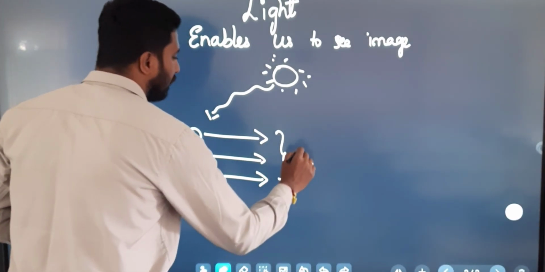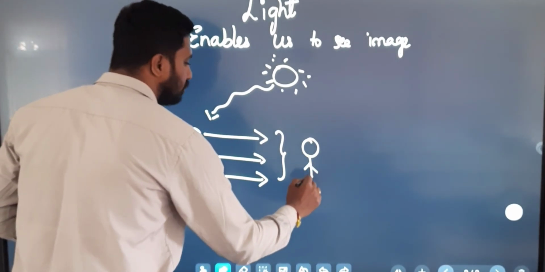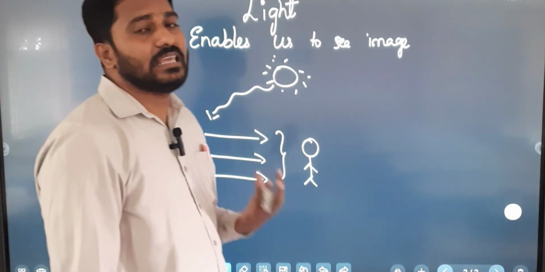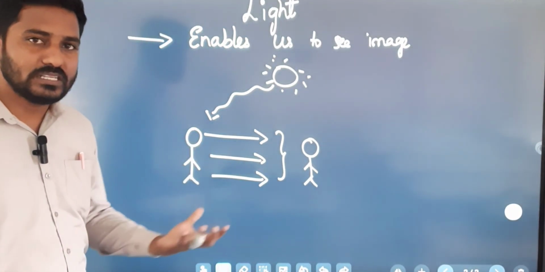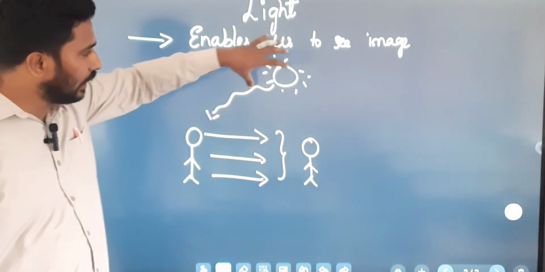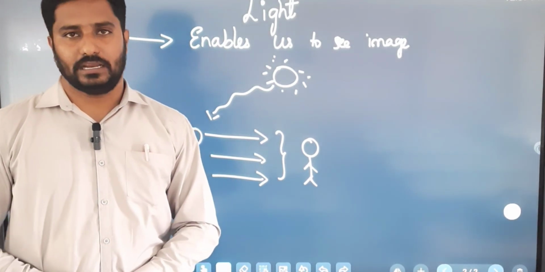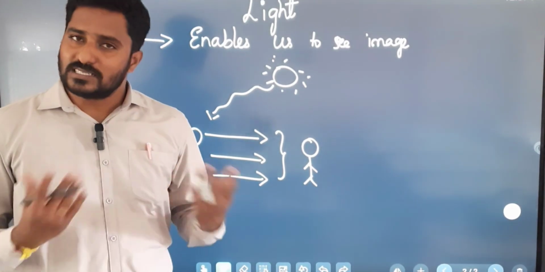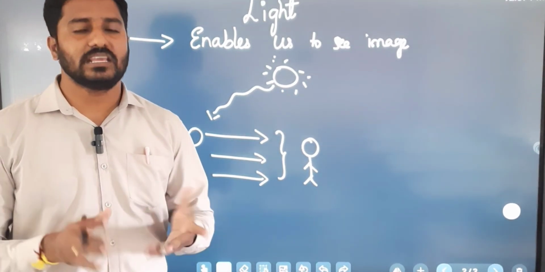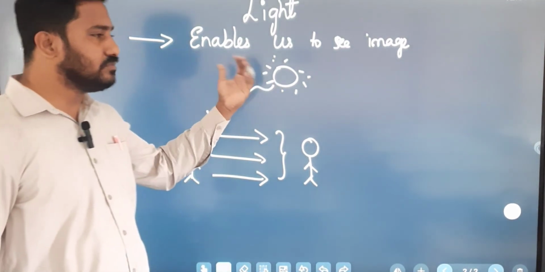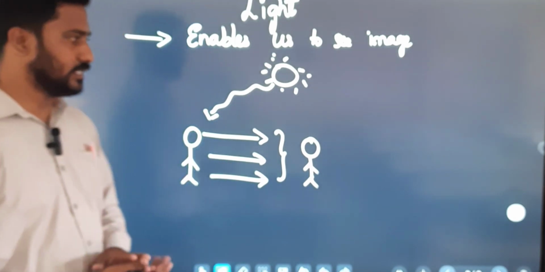Then we are able to see the object. So if you want to see any image, the light has to fall on the object and the object has to reflect the light. If the object doesn't reflect the light, we cannot see any image.